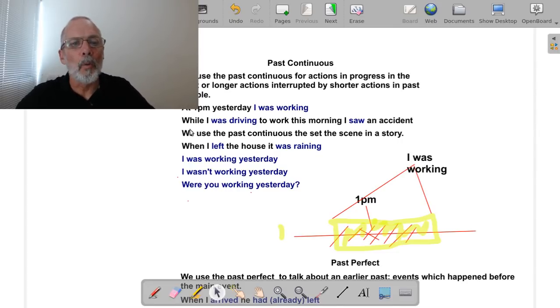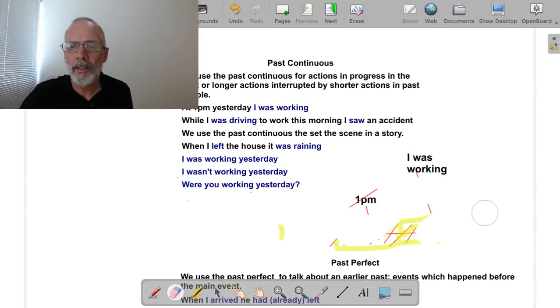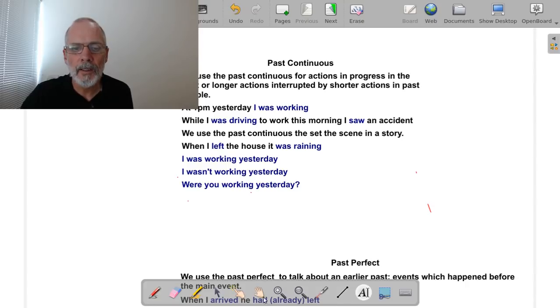So let's continue. Here's another example. This is probably a more common use of the past continuous. While I was driving to work, I saw an accident. Let's erase all this, I think. So here in this sentence, while I was driving to work, let's erase this and erase this, and let's erase that there. So while I was driving to work, I saw an accident.